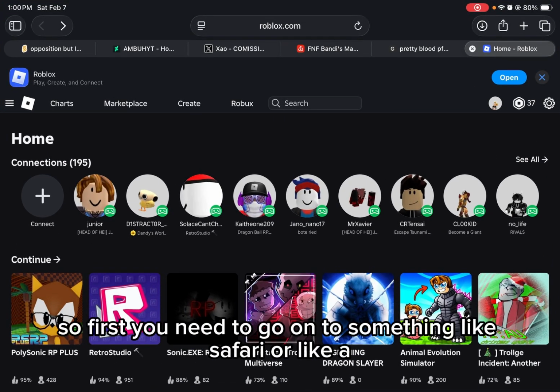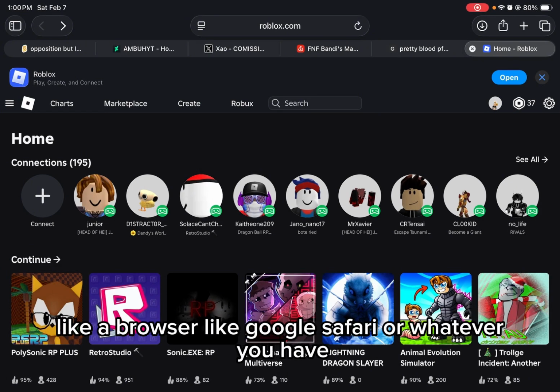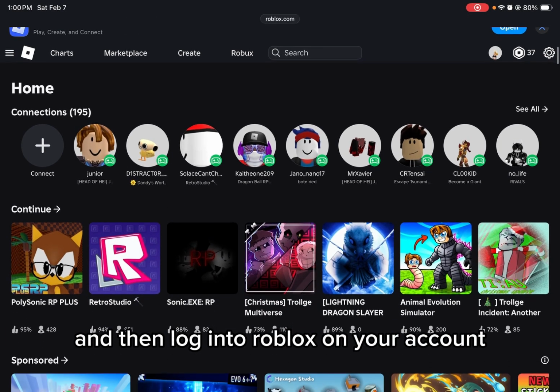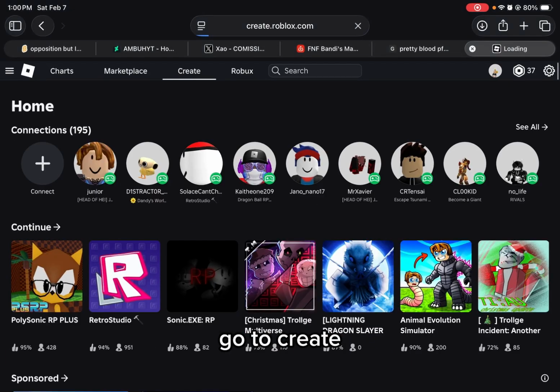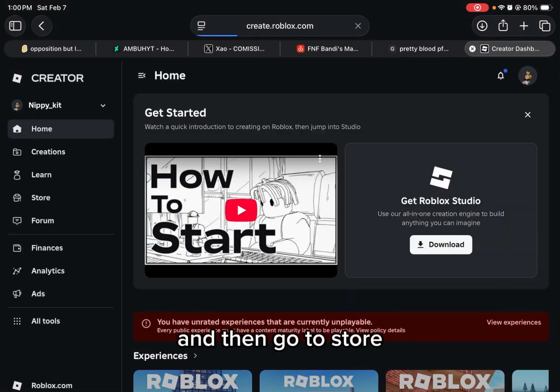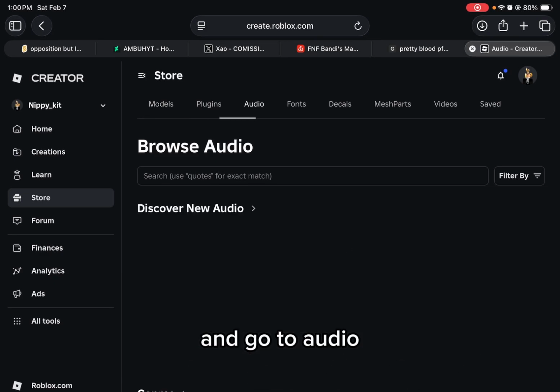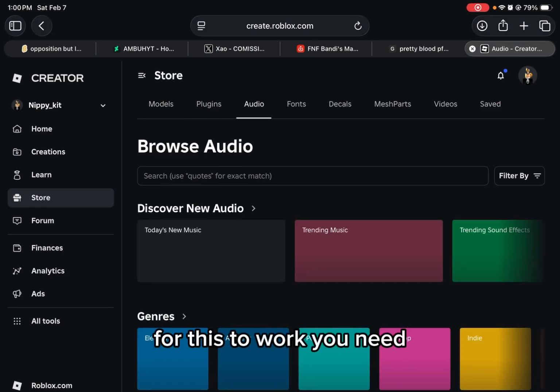So first you need to go on to something like Safari or a browser like Google or whatever you have. And then log into Roblox on your account. Go to Create. And then go to Store. And go to Audio.